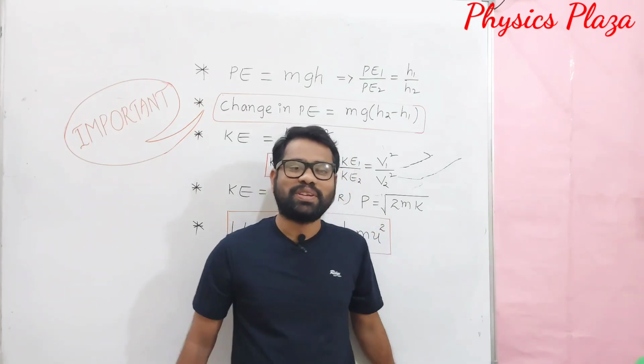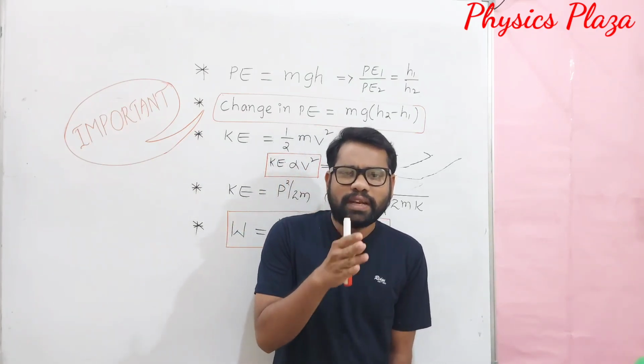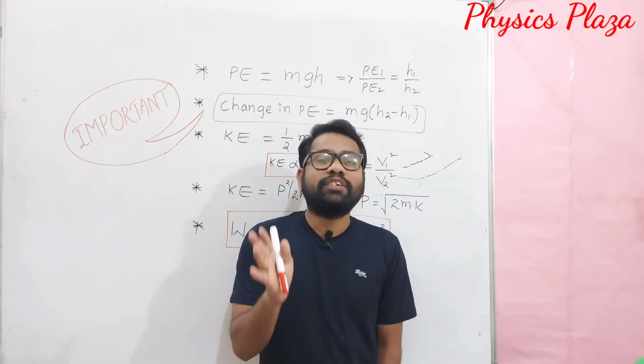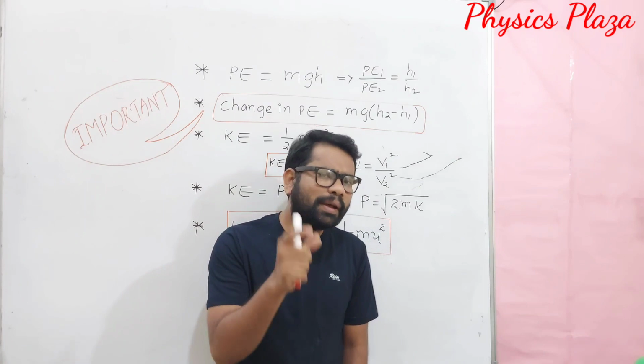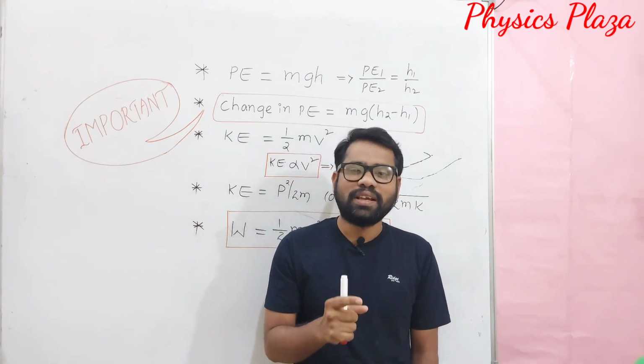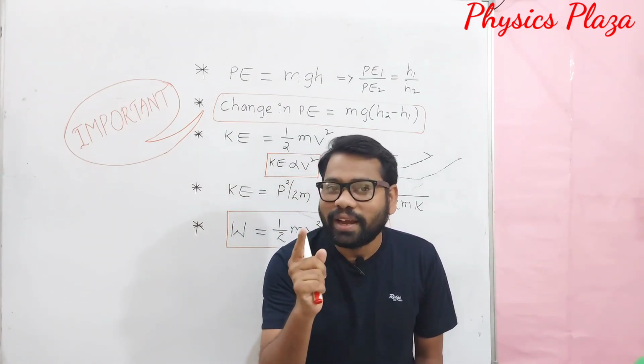What is linear momentum, children? It is the quantity of motion contained in a body. We can call it actual linear momentum, but mathematically we can define it as the product of mass and velocity.